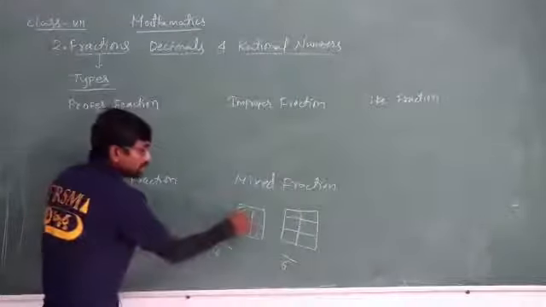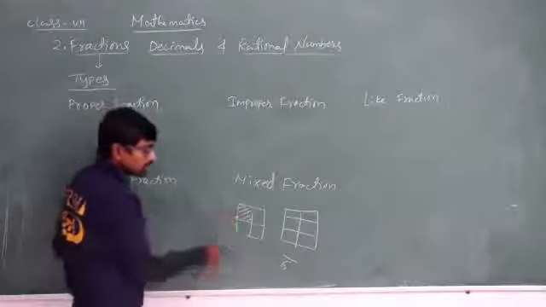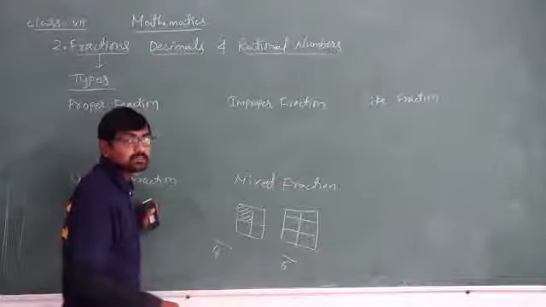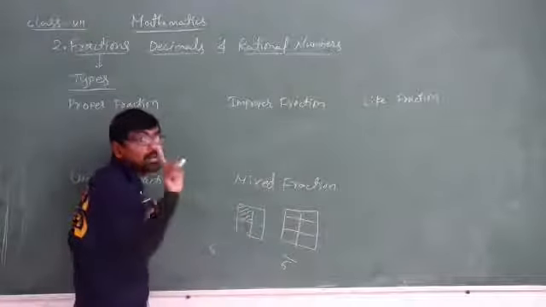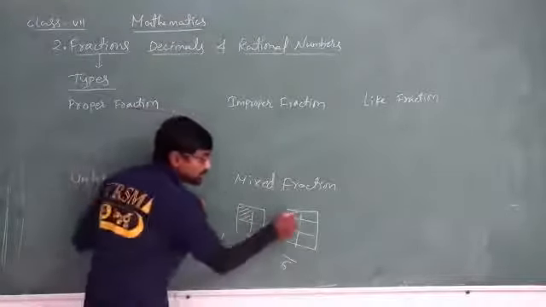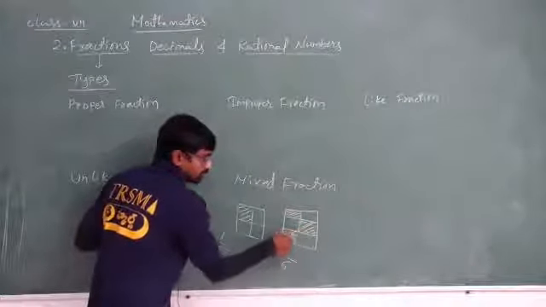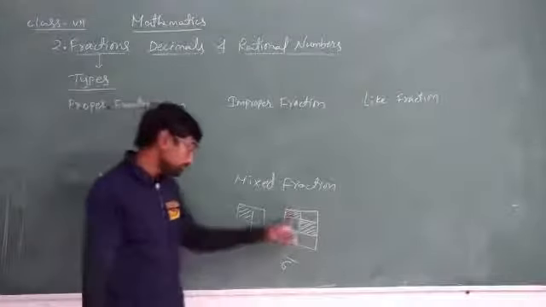If I shade this part, what is the fraction of the shaded region? In total 4 parts, only 1 part has been shaded. So 1 divided by 4. If I shade here, how many parts have been shaded here?